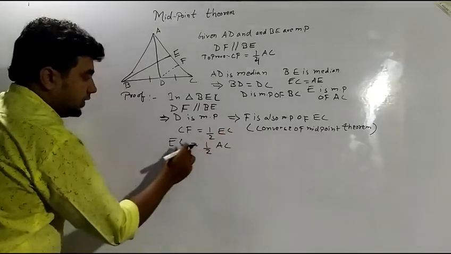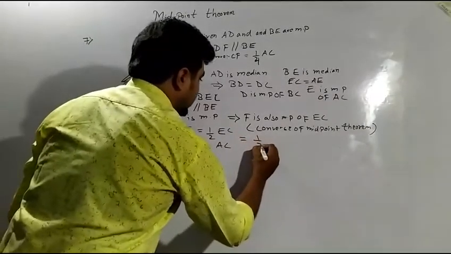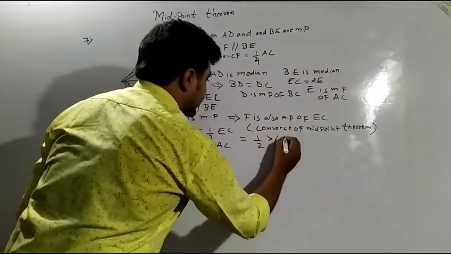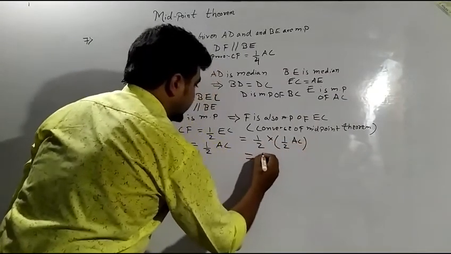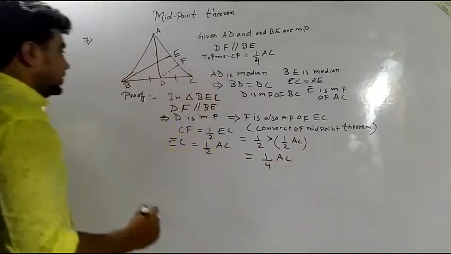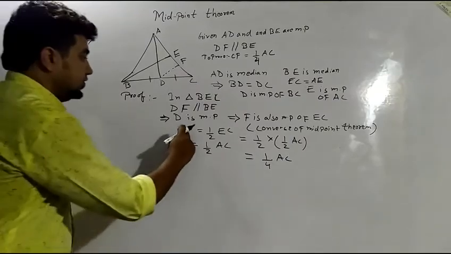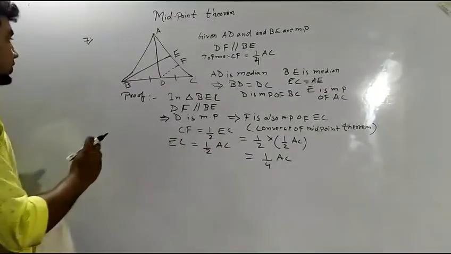Now I will put the value of EC in this 1 by 2, and the EC value is 1 by 2 of AC. That implies I am getting 1 by 4 of AC. So from here I am getting CF is equal to 1 by 4 of AC. So this we have proven.